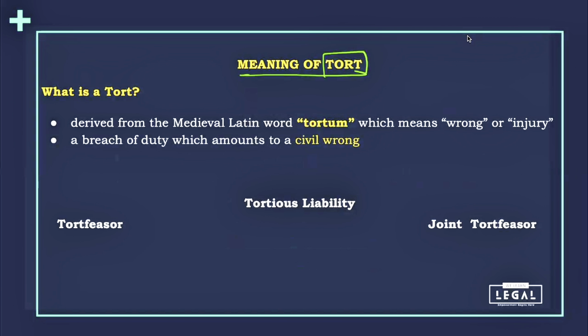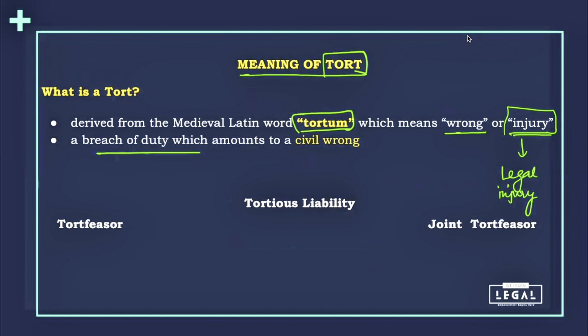Basically, tort has been derived from a Latin word called tortum. And in Latin, tortum means something that is wrong or an injury. Now, this injury over here is mostly denoted as a legal injury. We will read in the upcoming chapters also when we talk about injury in the Law of Torts. So basically, this is a breach of duty which amounts to a civil wrong.